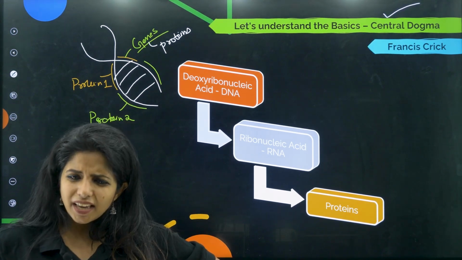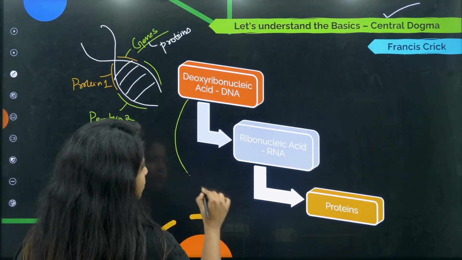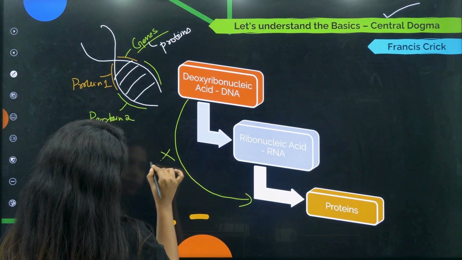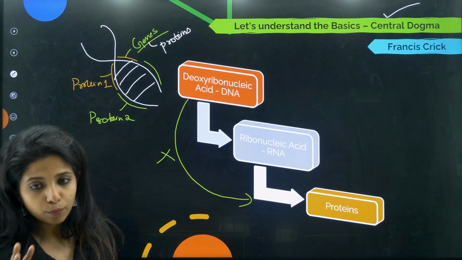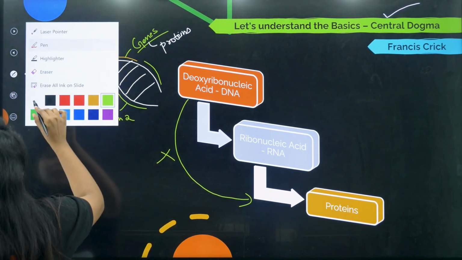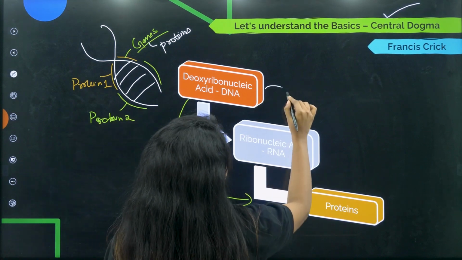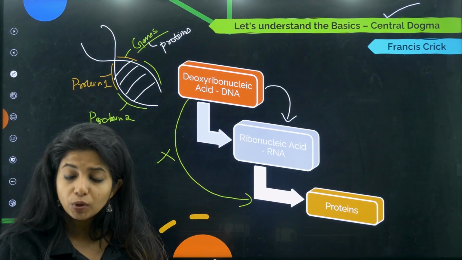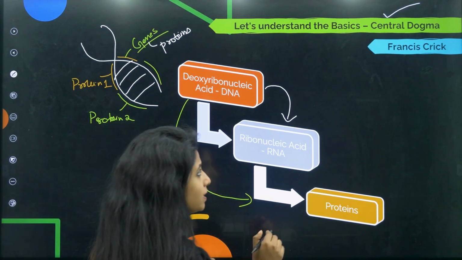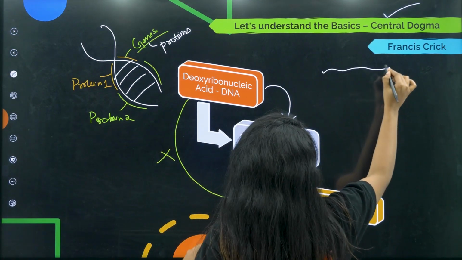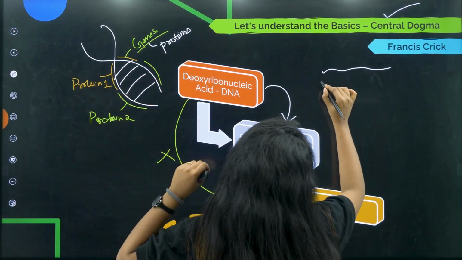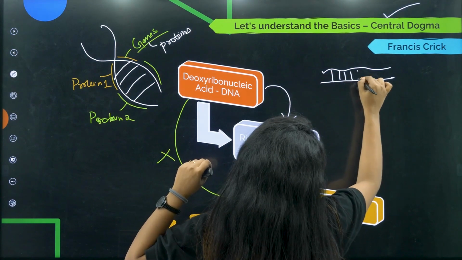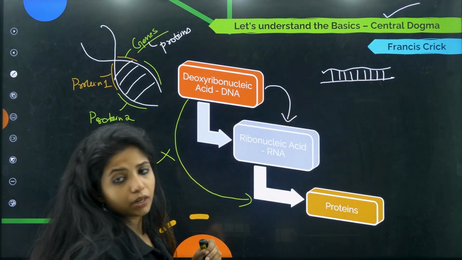But is this a direct process? Can DNA directly help in the formation of proteins? No, children, it's not a direct process. The DNA has to change itself into ribonucleic acid. So does it totally change itself into ribonucleic acid? No, it's not like that. Basically what happens, suppose this is a DNA, I just uncoiled it. So now it is looking like this.